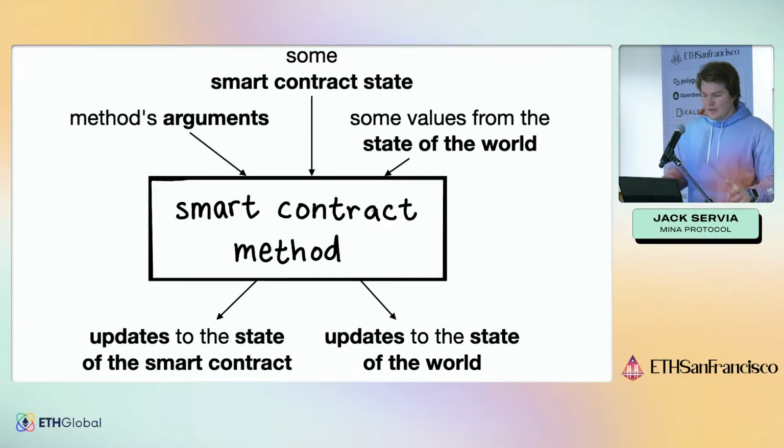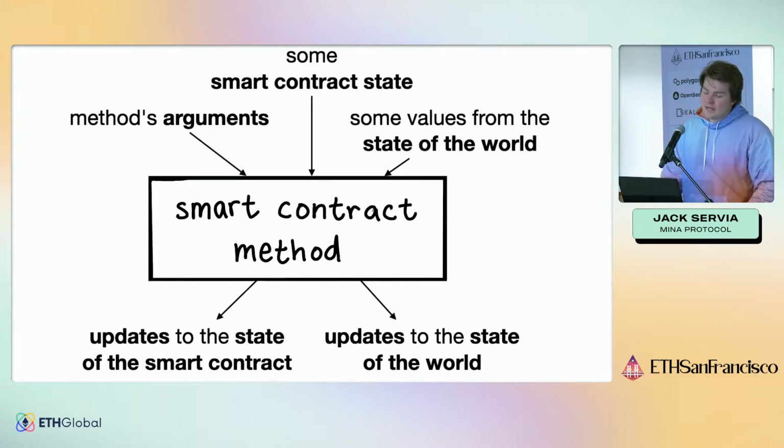And this is kind of what this looks like from a higher level: we have the smart contract method. We pass into it some arguments that the user generates, and some smart contract state. So this is actually the state of the smart contract. It has to be passed in as an argument. The reason is because the smart contract doesn't run on the blockchain, and so we have to grab the values, pass them in, and run them ourselves.